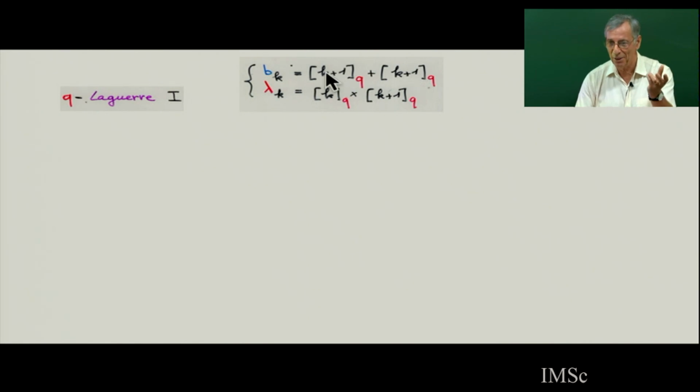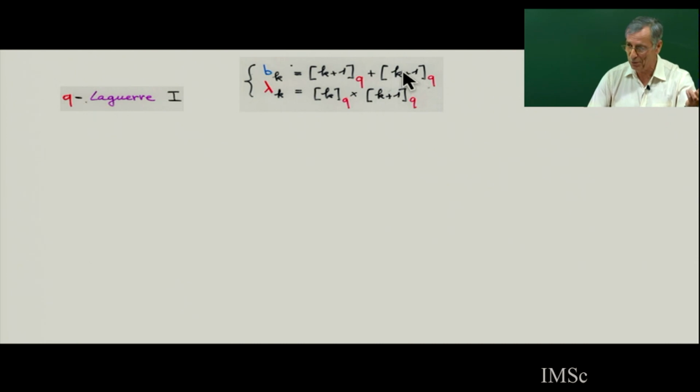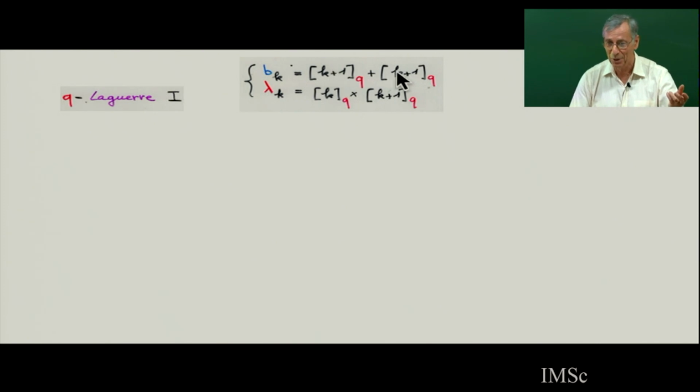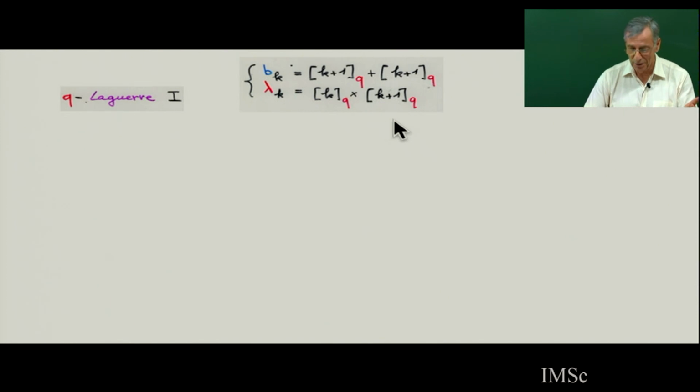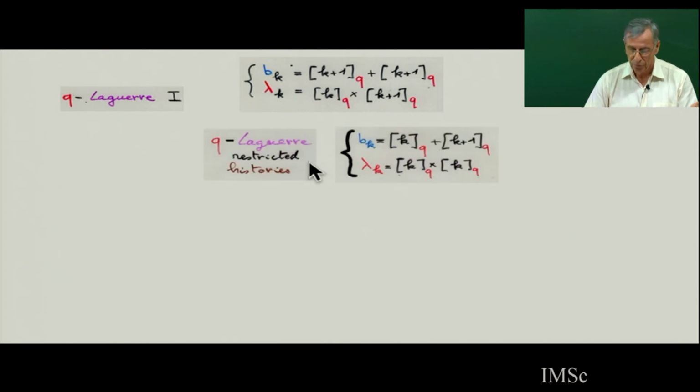So you see really that here, you have to take the blue step and the red step in the Motzkin path. You are forced, when you work with Q-analog, to distinguish this and this. Because the Q-analog of 2k plus 2 is not the sum of these two. So you are forced to have two colors on the level. So this is the Q-analog of Laguerre.